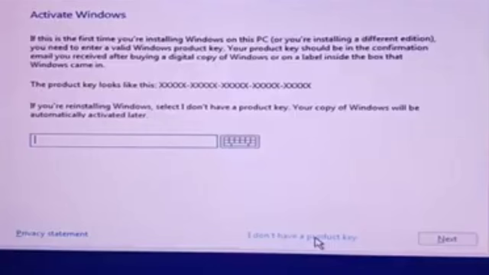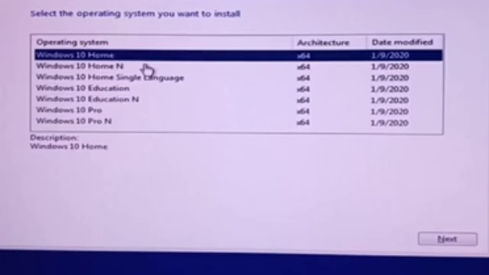So here, let's click I don't have a product key since we'll activate this after we install Windows 10. Then as you can see, there are other types of Windows 10. There's Home, N, and so on. So as you can see, it's 64-bit.